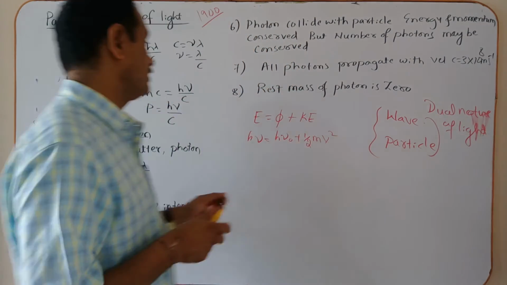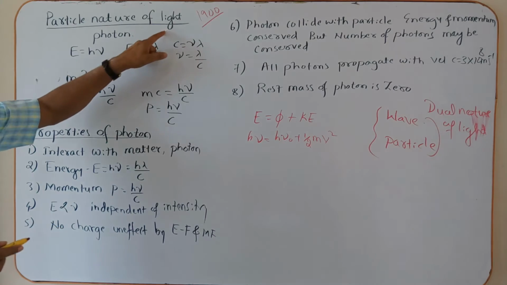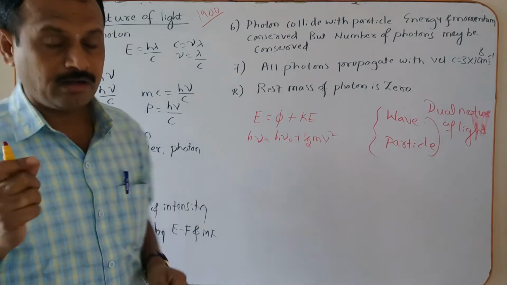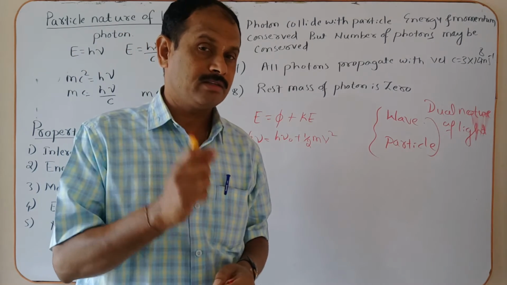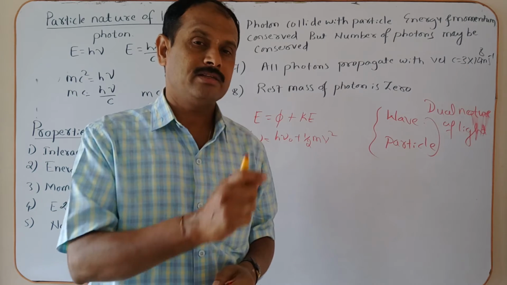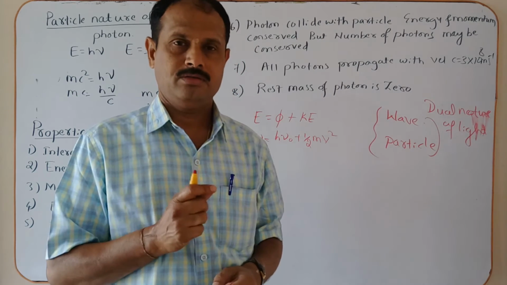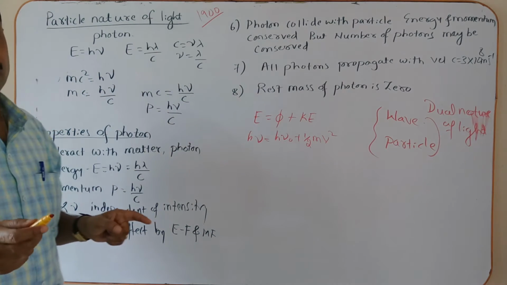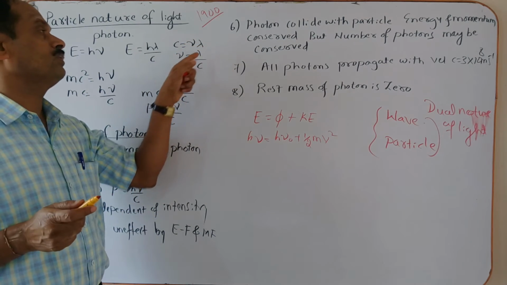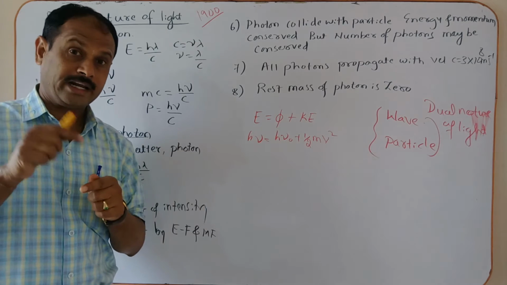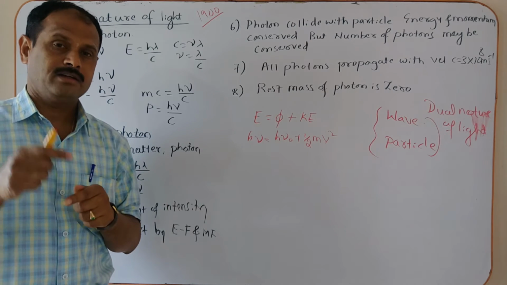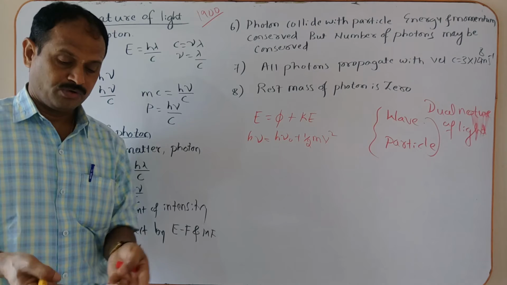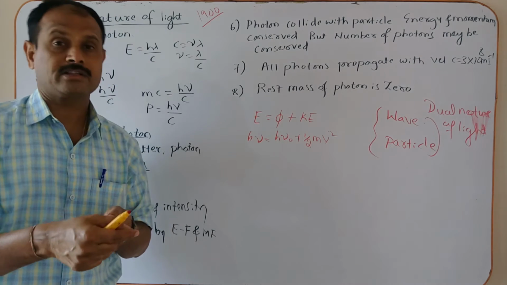Now, coming to the particle nature of light, the particle in this case is said to be the photon. Each photon energy E is equal to h nu. Then c is equal to nu into lambda. During the interaction with matter, the light is incident on the photosensitive material and then it interacts.